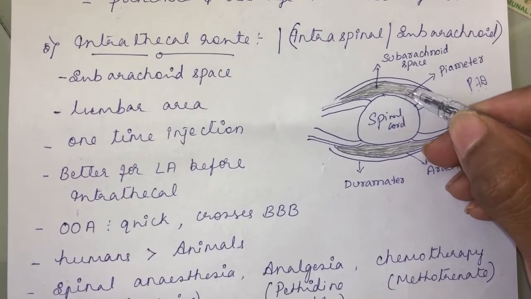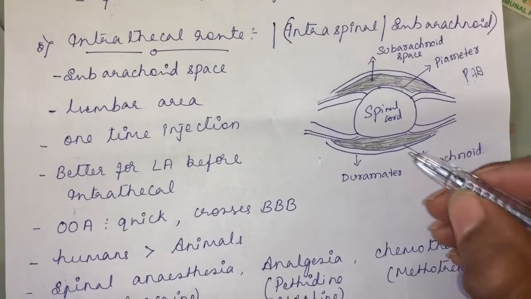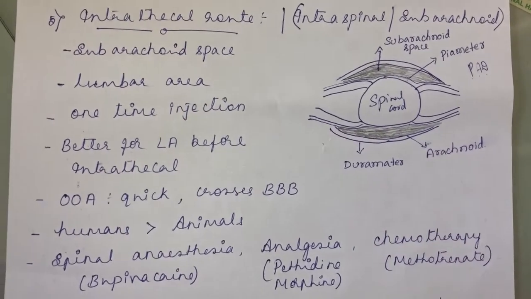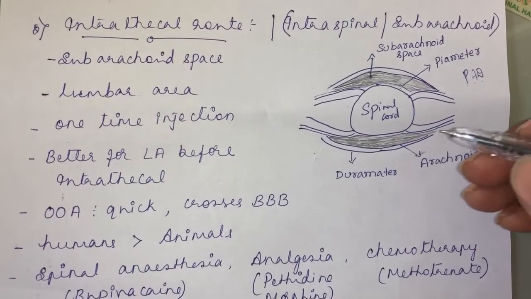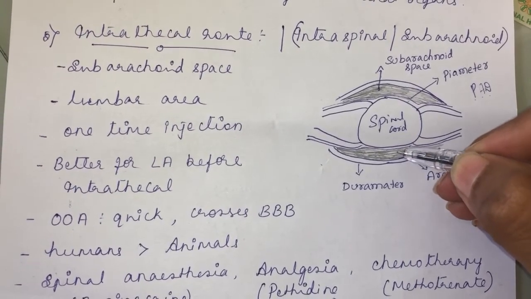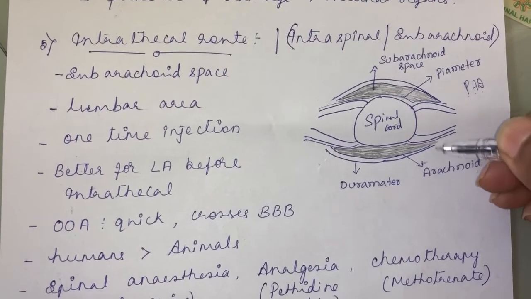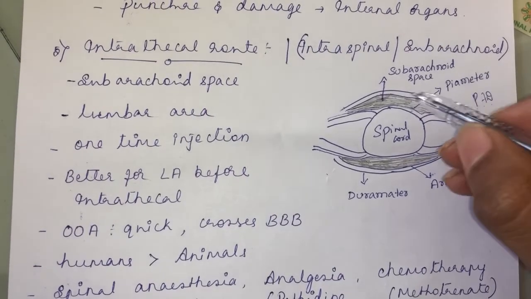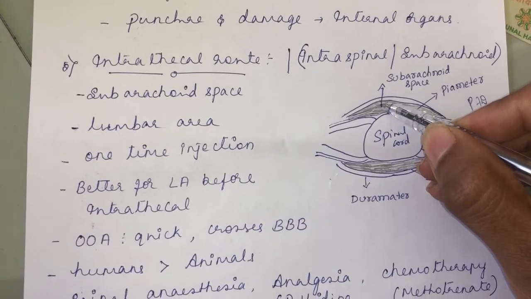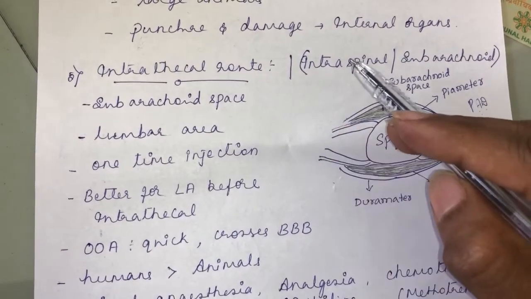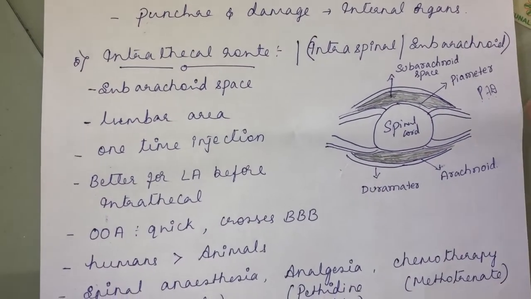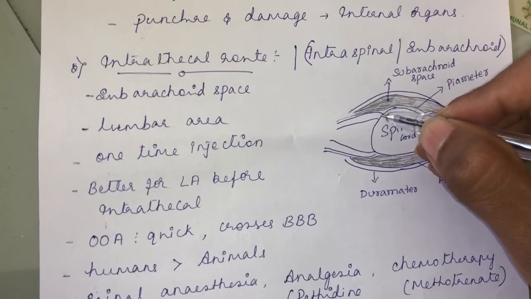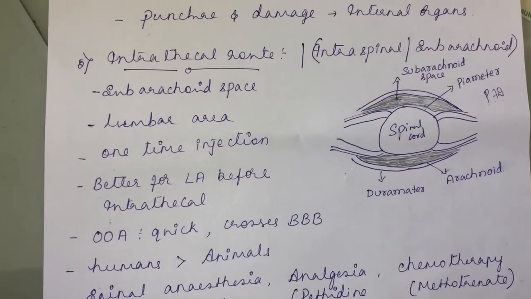The drug will easily cross this pia mater. Then comes the arachnoid, and then the dura mater, the outer covering of the meninges. The space between the arachnoid and the pia mater, the space below the arachnoid, we call the subarachnoid space. Into this subarachnoid space you are going to inject the drug, and the route becomes the intrathecal or intraspinal route. If you inject the drug here, it will easily cross the pia mater and easily numb this area.